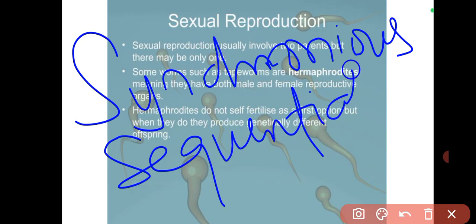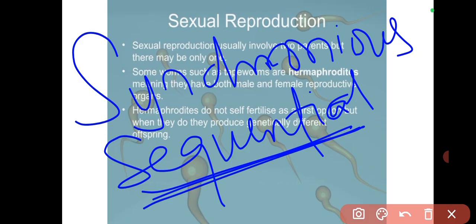Okay, let me explain sequential. This one is quite easier. Sequential is just saying that an organism will have both male and female reproductive structures, but at a point in its life, it is going to choose to become a male or choose to become a female, though it has the potential to become both. It's common in fish. Is that okay? So at a point in its life, it can become a male. When it becomes a male, it's going to mate with a female. It will not self-fertilize. That's what is meant by sequential reproduction. It's seen in fish. Is that okay?